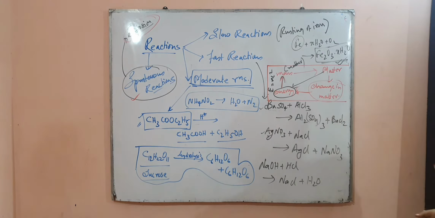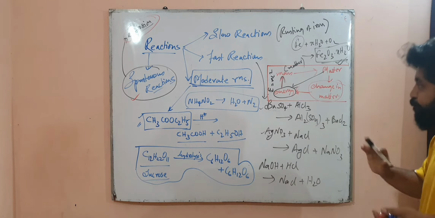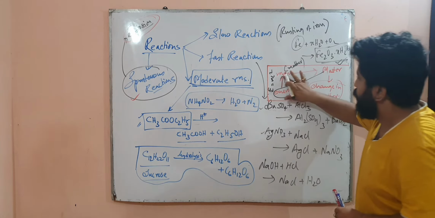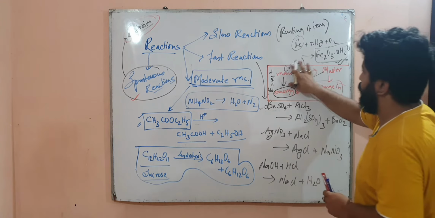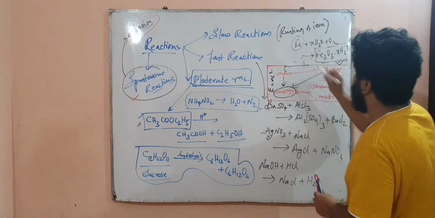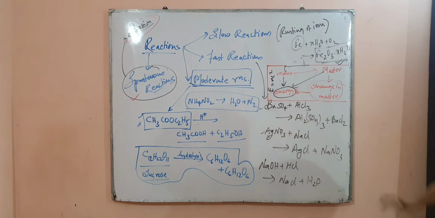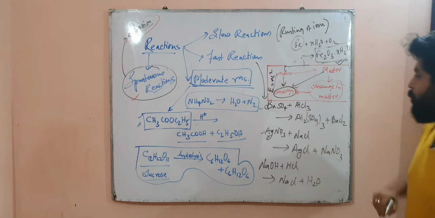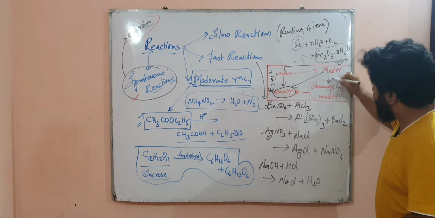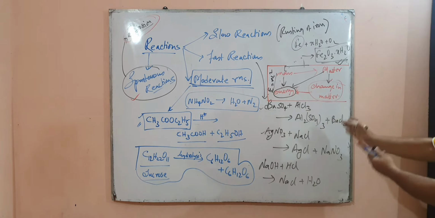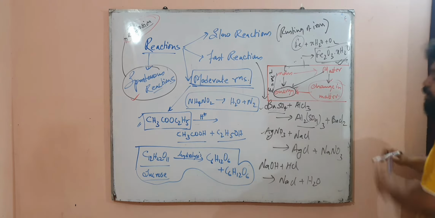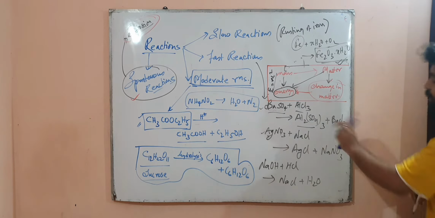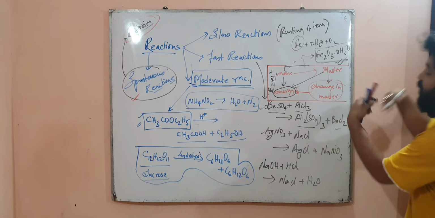Sorry, mass could be changed into energy. I'm so sorry for that, I just went with the flow. So, according to Einstein's equation, mass could be changed into energy, and matter could be changed into another form of matter. In chemical reactions, what is happening? This is some matter, and it gets converted into certain other matter.